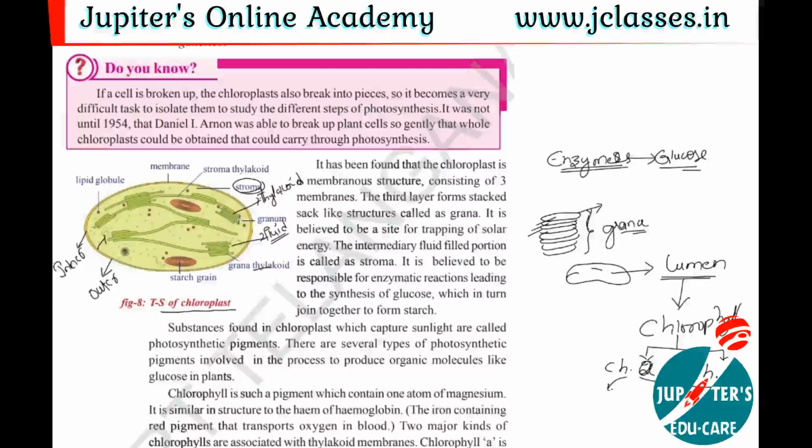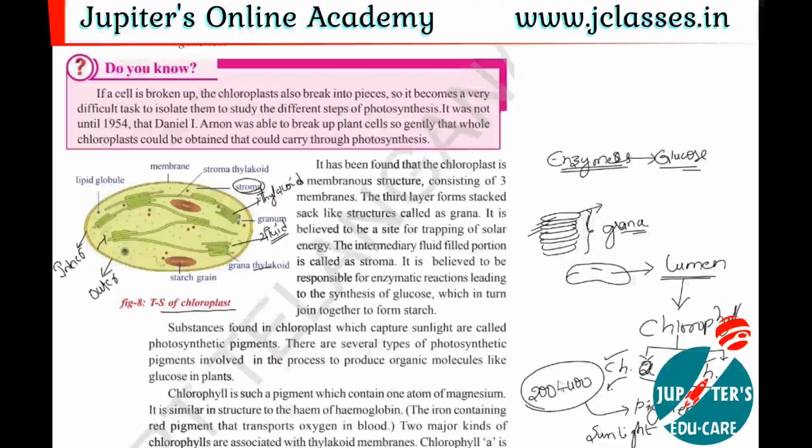Along with these two, some more pigments are present, nearly 200 to 400 pigments. So along with chlorophyll A and chlorophyll B, 200 to 400 pigments are present. All these pigments help the chloroplast in trapping the sunlight, so that the sunlight is utilized to prepare glucose.